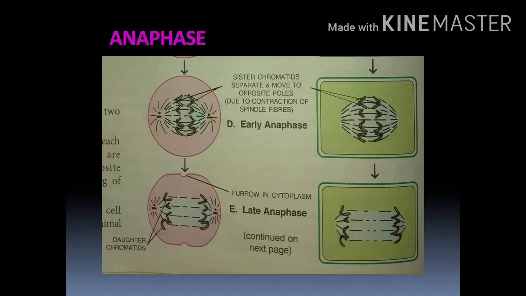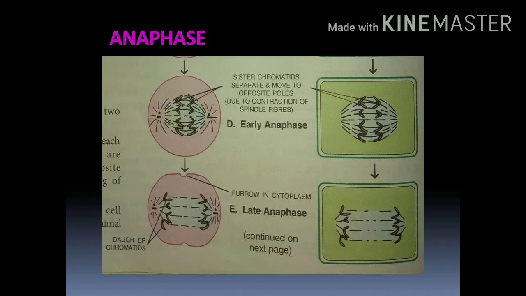The splitting of the chromosome takes place and they move towards the opposite poles. That is what you can observe in the early anaphase. In the late anaphase, these sister chromatids move almost near to the centrioles region, that is, the polar region. And a small furrow forms in the middle of the animal cell, at the cell membrane region. That is in the late anaphase in the animal cell.